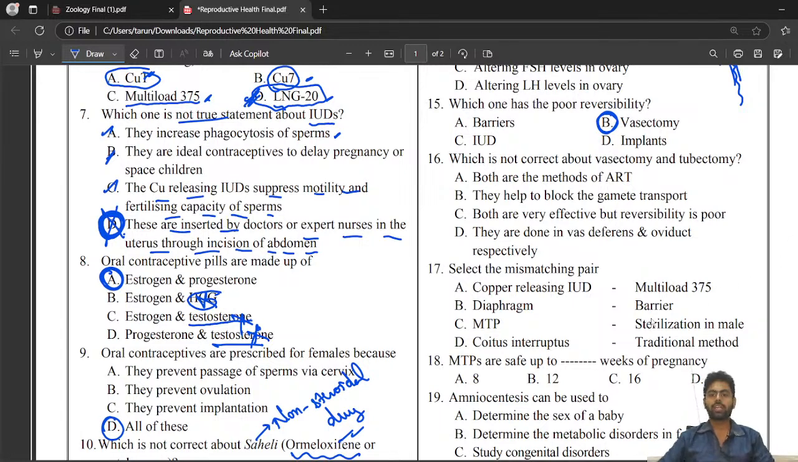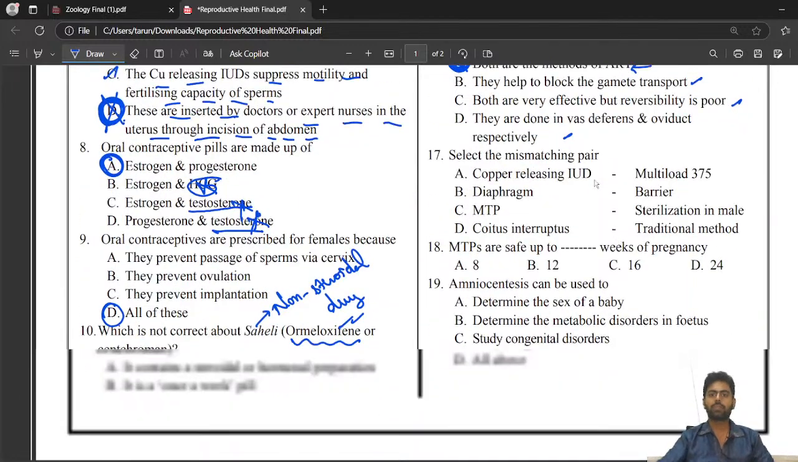Which is not correct about vasectomy and tubectomy? Both are the methods of assisted reproductive technology. No, this is not ART. It's a contraceptive method, so this is incorrect. They help to block the gamete transport, correct. They both are effective, but reversibility is poor, correct. They are done in vas deferens and oviduct, correct. So A will be the correct answer here. ART is like GIFT, ZIFT. These are the methods of ARTs.